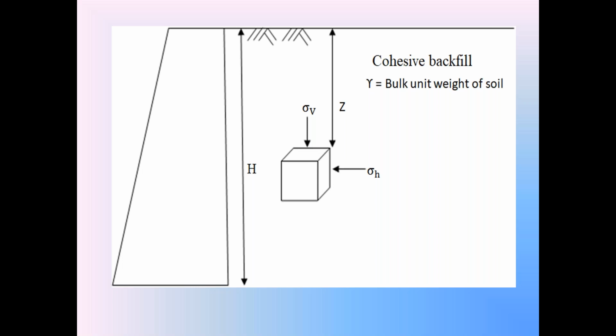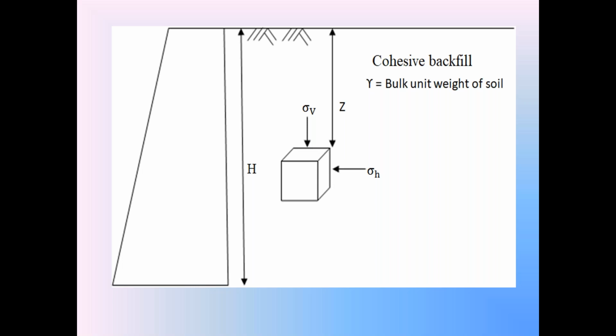Here that backfill is a Kosu backfill. Consider that the Kosu backfill is in the moist condition, partially saturated condition. In that moist condition, take gamma as the bulk unit weight of that Kosu backfill. Please everyone understand this carefully. We are going to discuss Rankin's active earth pressure theory for Kosu backfill.